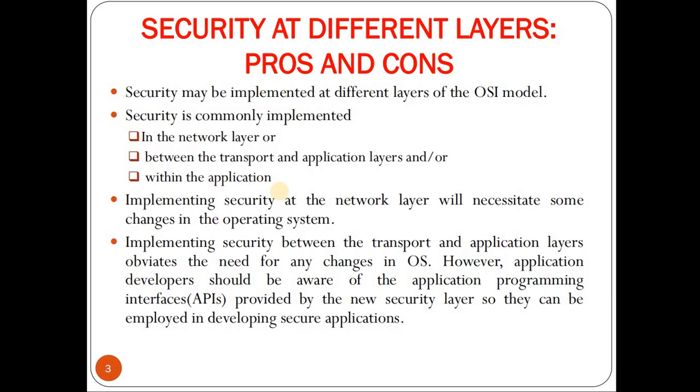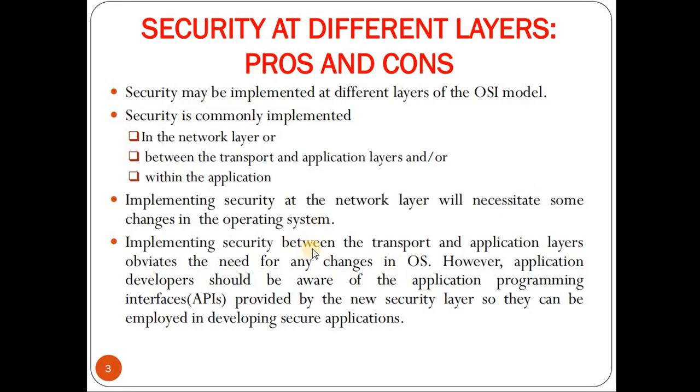On the other hand, implementing security at the network layer will necessitate some changes in the operating system kernel. So while the application developer may have less need to worry about the security, the system administrator may have to confront issues of configuring, and compatibility issues need to be taken care of as he attempts to deploy a security solution at the network layer.